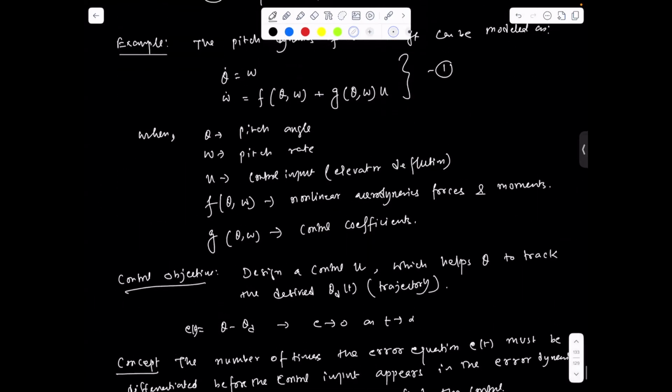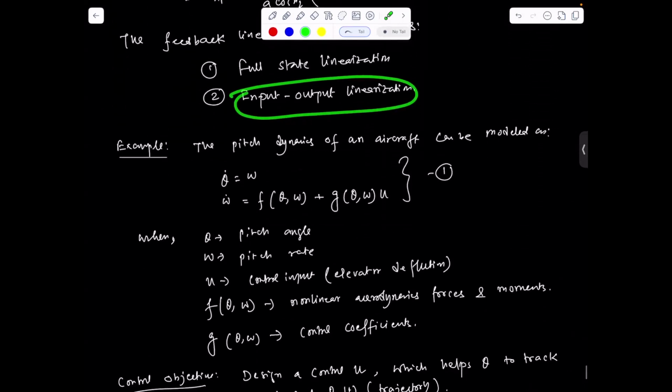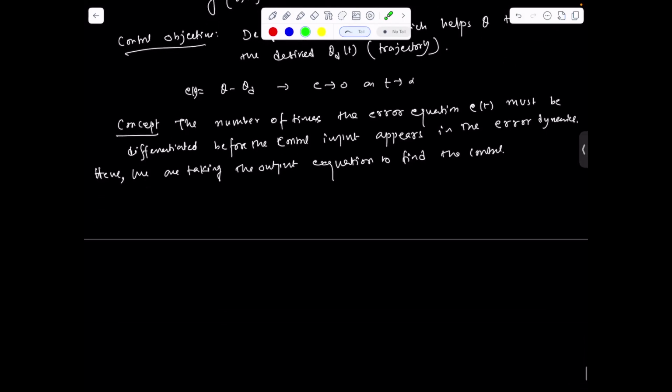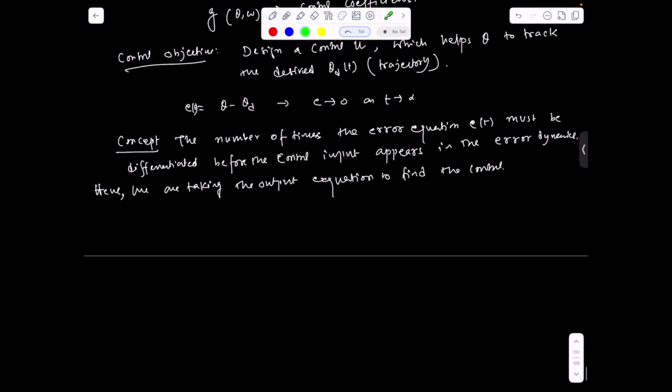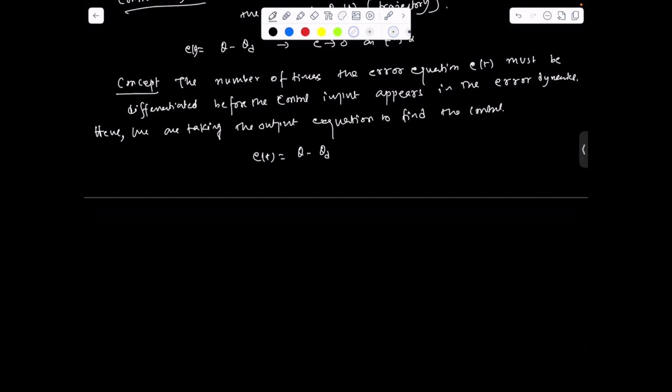From the title of the concept, input-output linearization, we are going to take the output equation and differentiate it until we get the control expression in the output equation. Since we have defined the error equation, let's take e(t) equal to theta minus theta d. If you take the first derivative of e(t), we can write e dot equal to theta dot minus theta d dot.